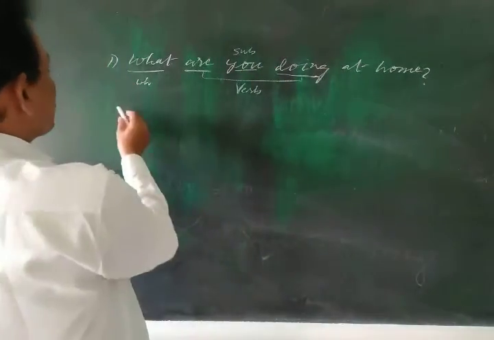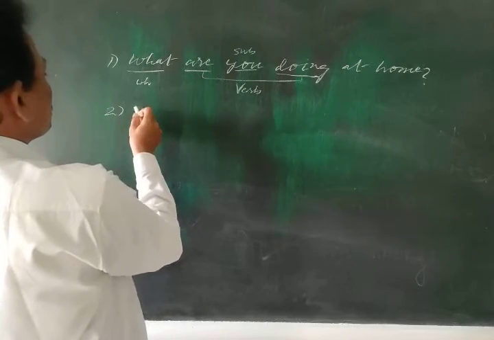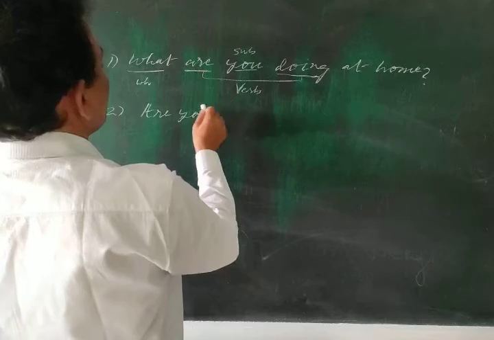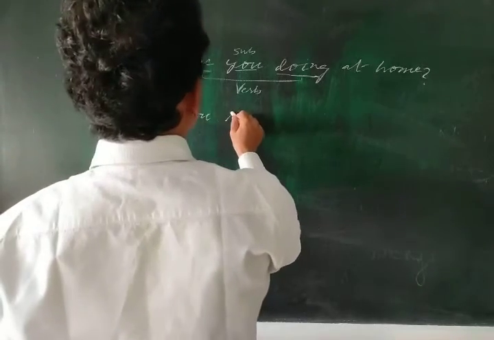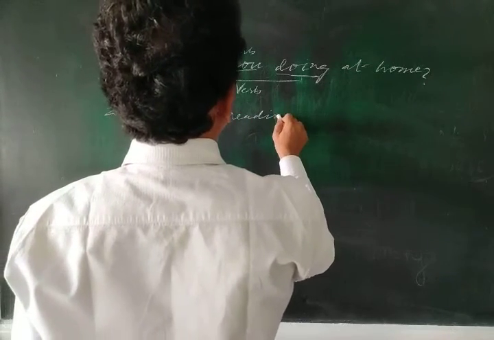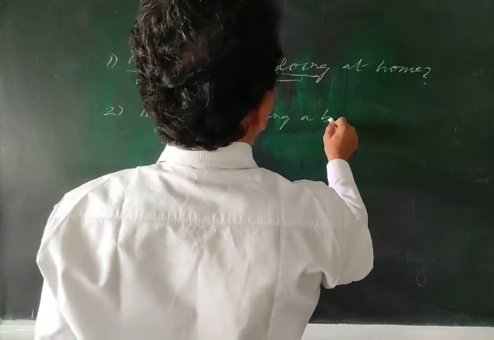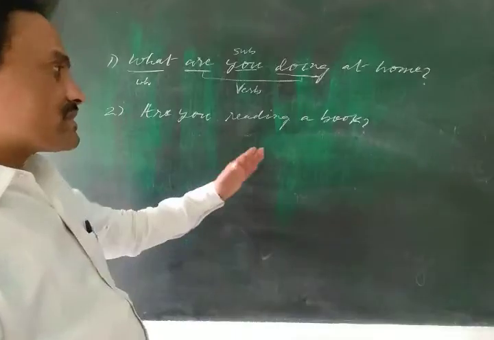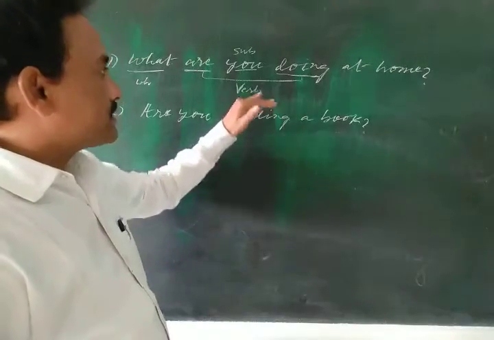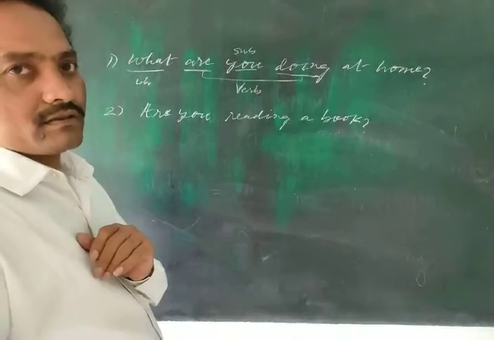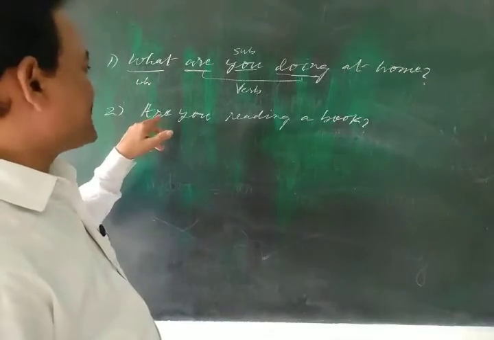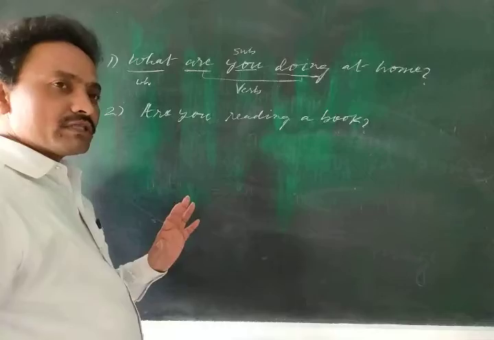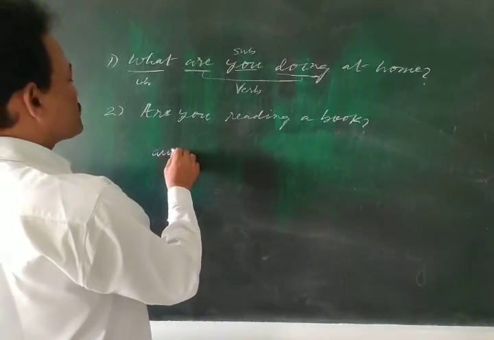Now let me write another question. Are you reading a book? This is also a question, but different from the first one. You know the reason? Because this is a yes or no question. A yes or no question begins with, as you know, auxiliary verbs.